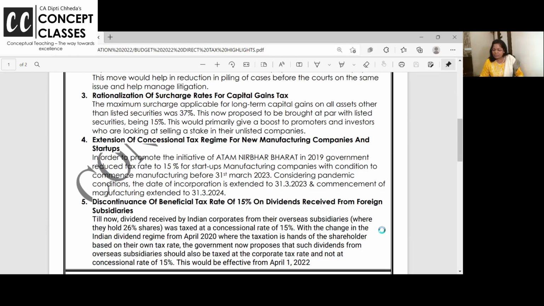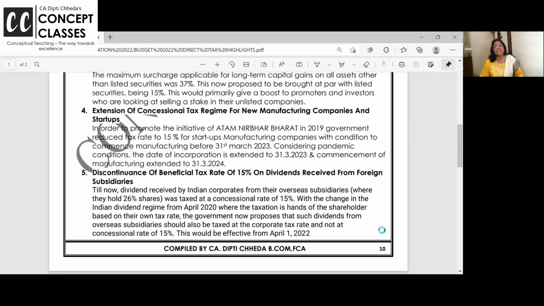This would primarily give a boost to promoters and investors who are looking for investment in unlisted shares. Now see, the tax rate is different. On listed shares, the tax rate is 10% and 1 lakh is exempt. On other long-term capital gain, the tax rate is 20%. So the tax rate is the same. Only the surcharge rate, the highest cap put in, is 15%. So between 50 lakh and 1 crore, if you have income, then your surcharge rate is 10%. Above 1 crore to any limit, the surcharge rate is going to be only 15%. The higher rates of 25% and 37% are not applicable.